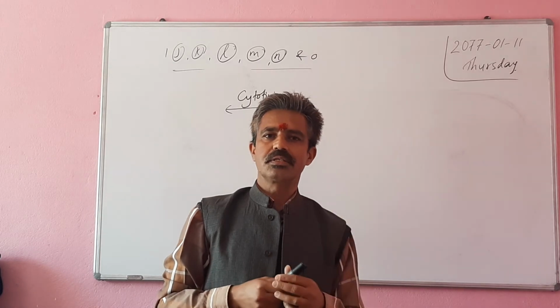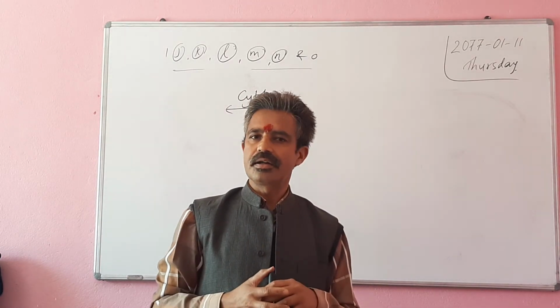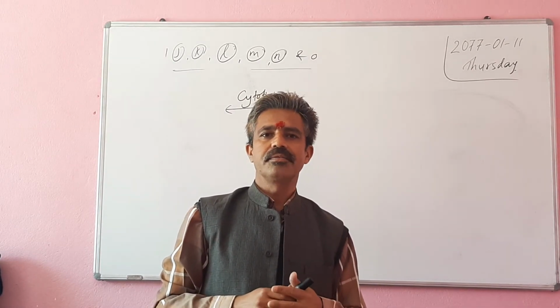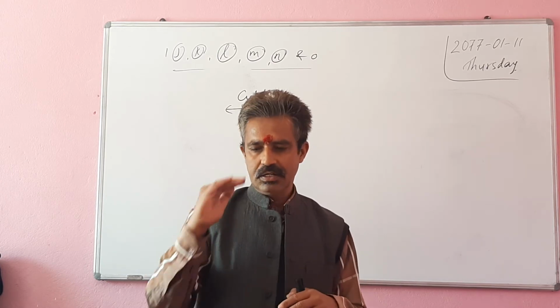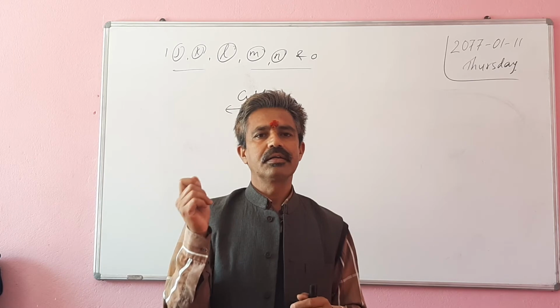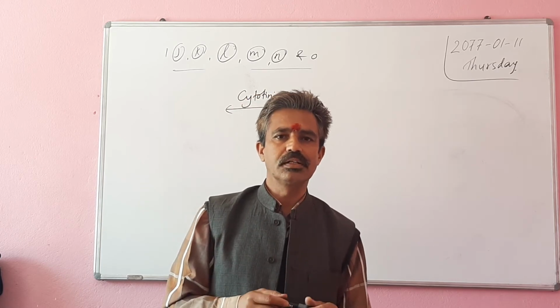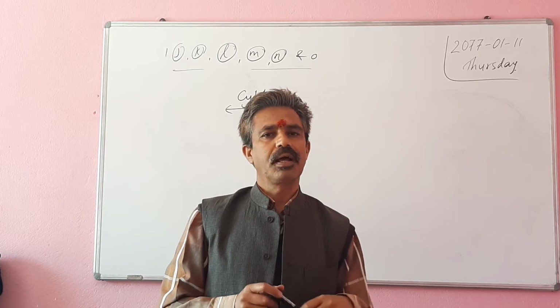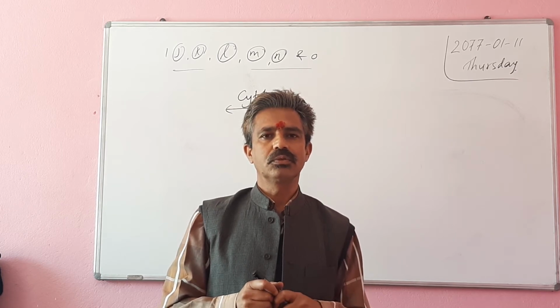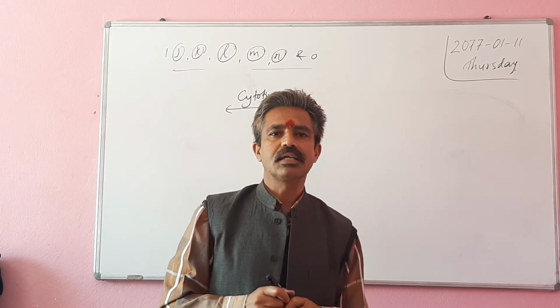There are 2 types, natural and artificial. And artificial vegetative propagation is done by different ways: cutting, layering, grafting, and tissue culture. In tissue culture, you might have learnt about 2 plant growth hormones. They are auxin and cytokinin.